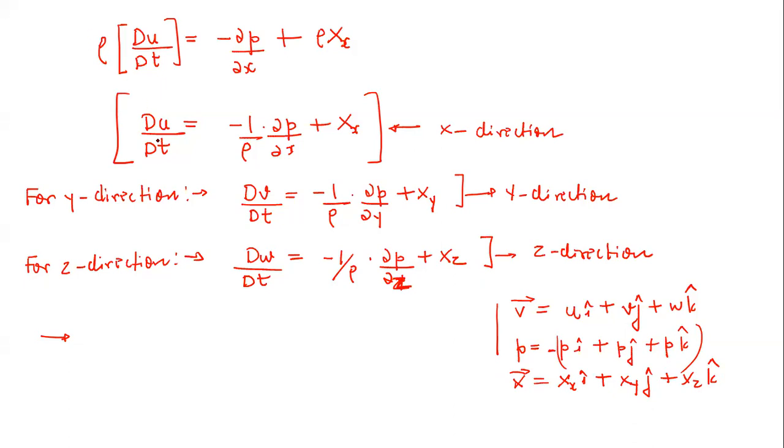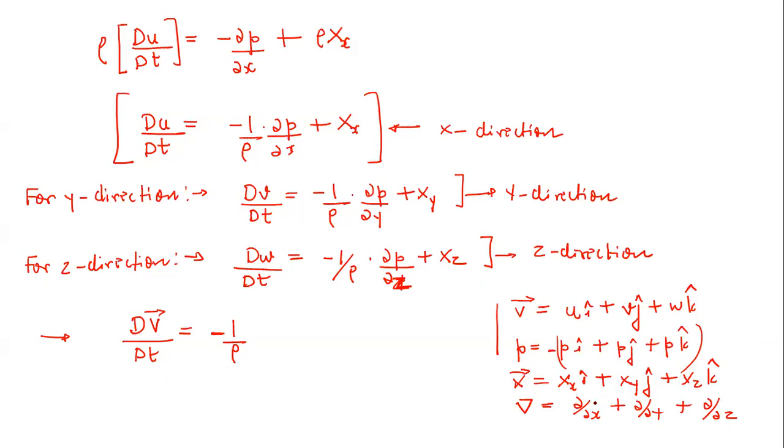dv vector by dt is equal to minus 1 by rho, very good, dp by dx. See, now I am taking everything in vector form. Remember this thing: in vector form, all the three equations combine themselves into a single equation only. So now it will be very easy here. Write down one more term, that is your delta: delta by delta x plus delta by delta y plus delta by delta z.